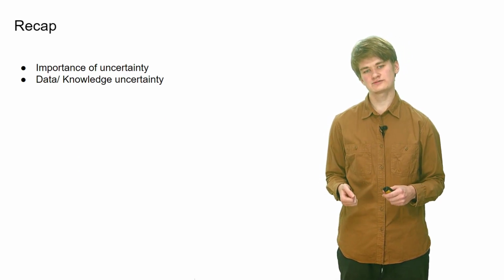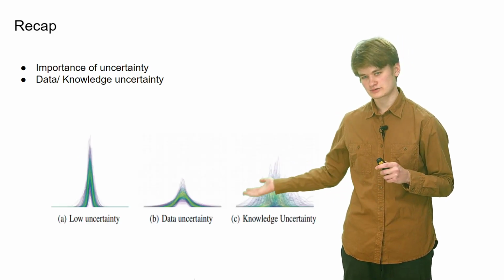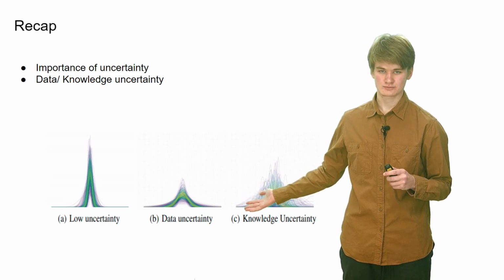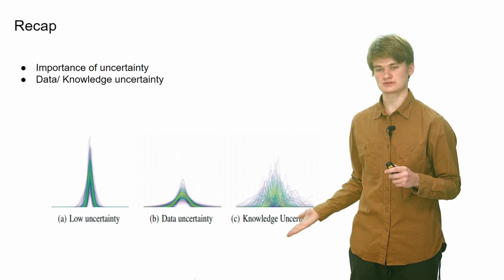We have discussed the difference between data and knowledge uncertainty. High data uncertainty means a complex decision-making process, like less overlap, while high knowledge uncertainty means that the model did not see such an example in the train set.